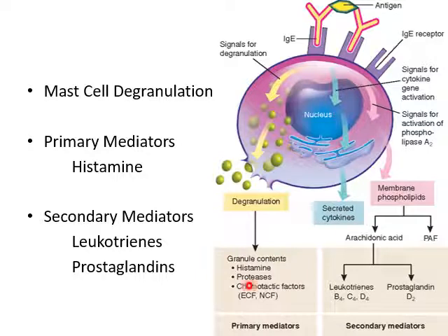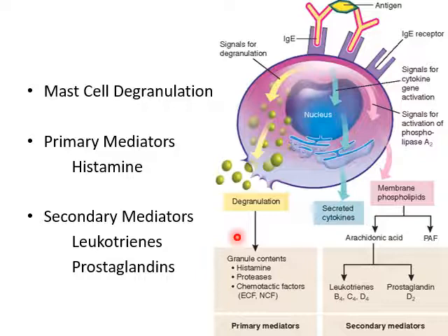Over here we can have a look at this. When cross-linking of IgE happens with allergen, the mast cell gets stimulated. When the mast cell gets stimulated, it will go for degranulation. Now there are certain preformed granules which contain chemical mediators, and these are preformed mediators, which are histamine and proteases along with other chemotactic factors.